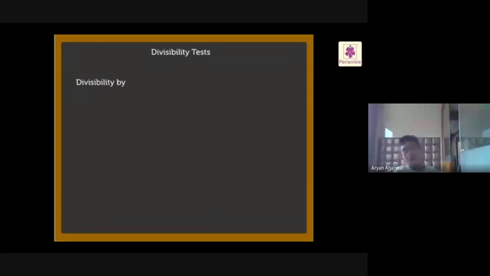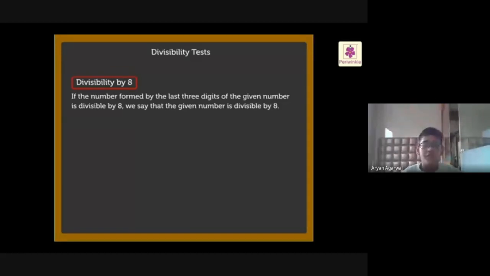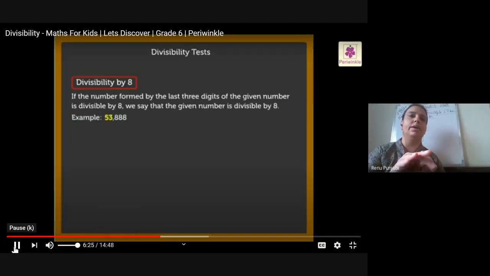Divisibility by 8. If the number formed by the last 3 digits of the given number is divisible by 8, we say that the given number is divisible by 8. For example, look at the number 53,888, and we need to only consider the last 3 digits.